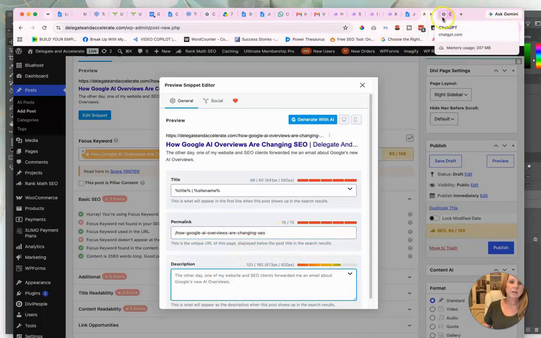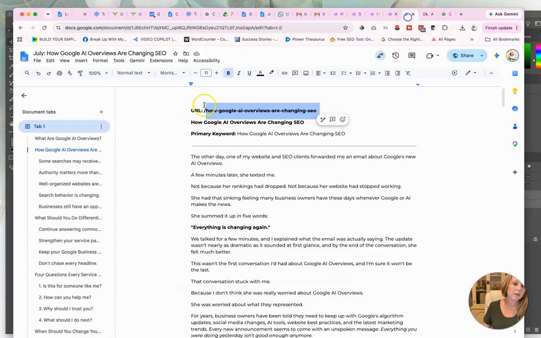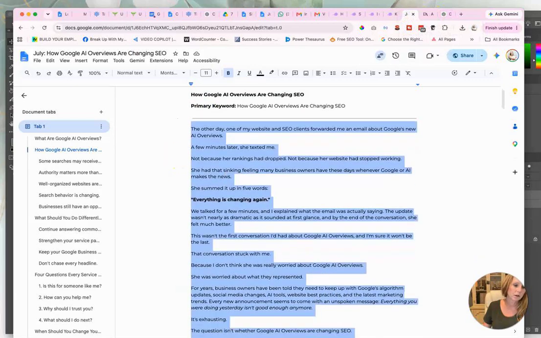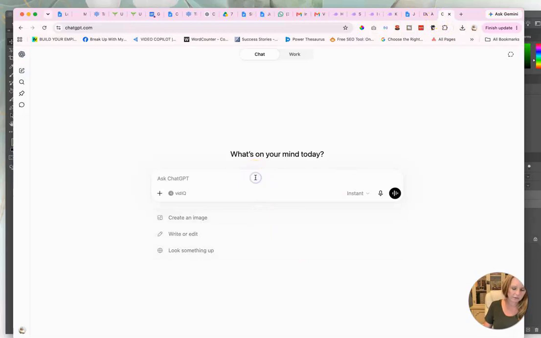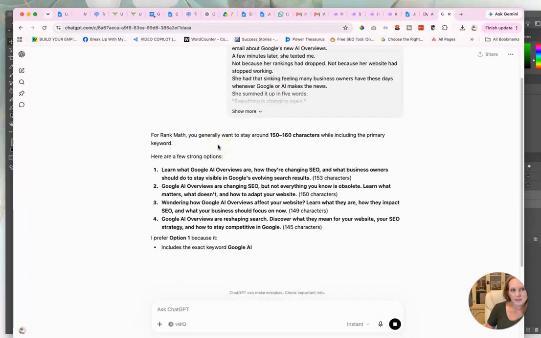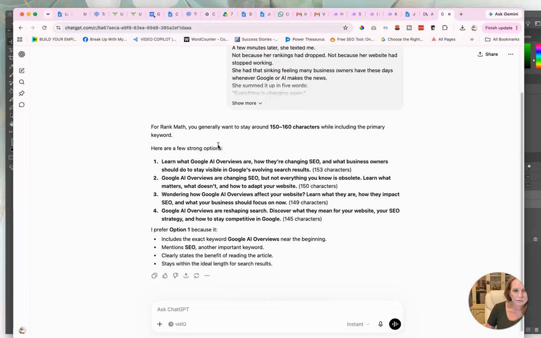Okay, so I'm going to ask ChatGPT to help me create the description. ChatGPT helped me write this blog post, so it knows the blog post. Help me write the description, the meta description. Now, if you work with ChatGPT enough, it gets to know who you are, what you're doing, and so on.